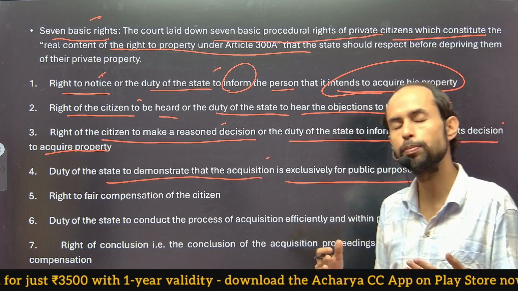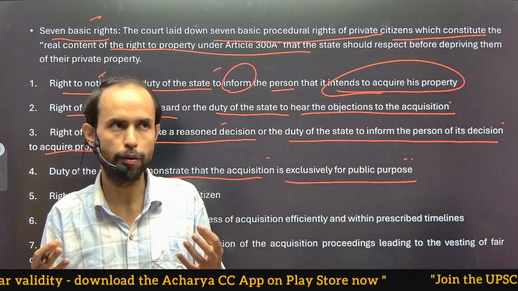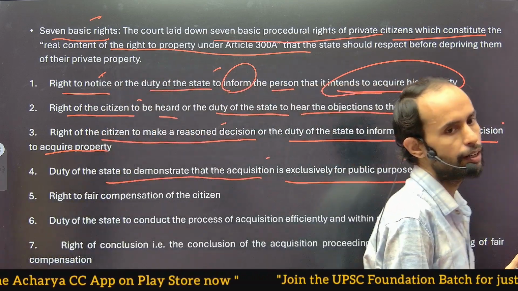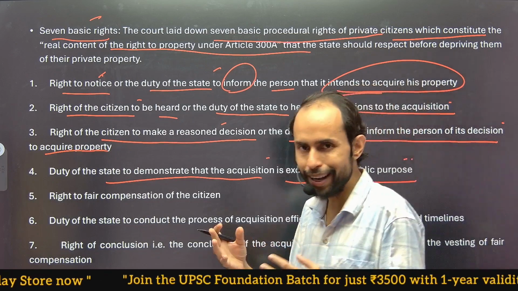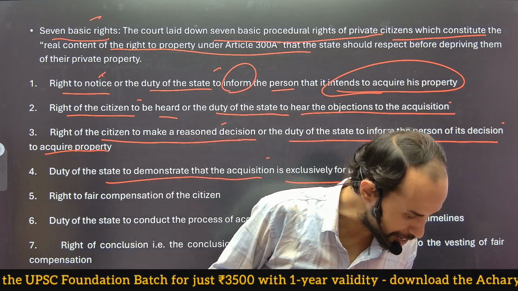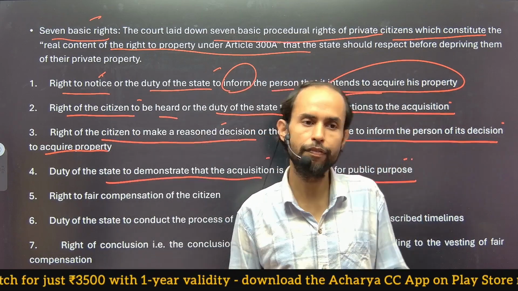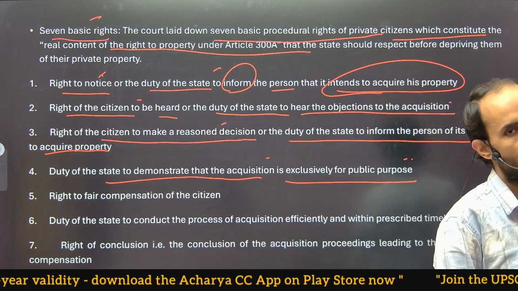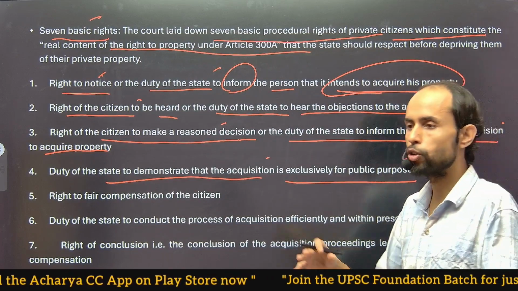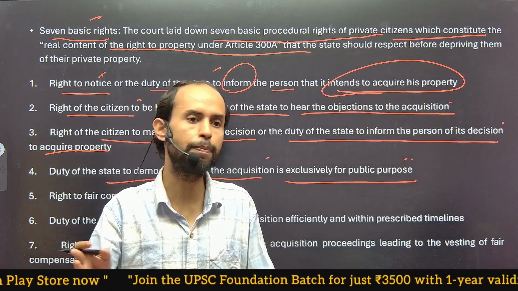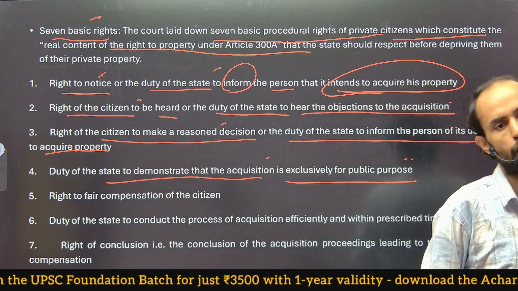So at least I should be given a right to make myself heard: you people are acquiring my private land, but for what purpose? If it is for a public purpose, then it's fine. But if you are simply acquiring the land just to make a palace for yourself, for some private purpose of a state authority, then it is not a justified reason.